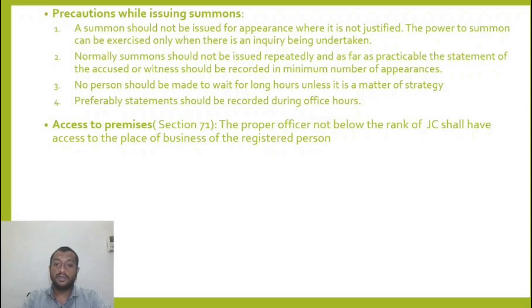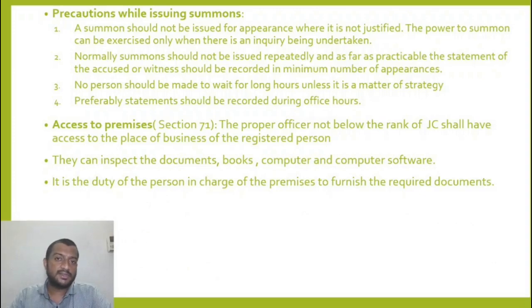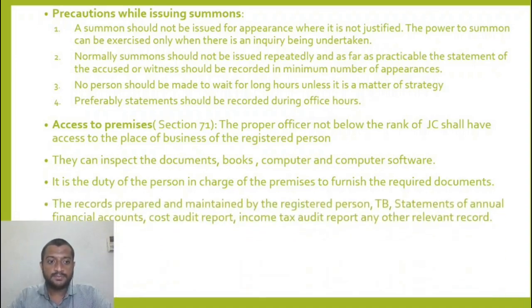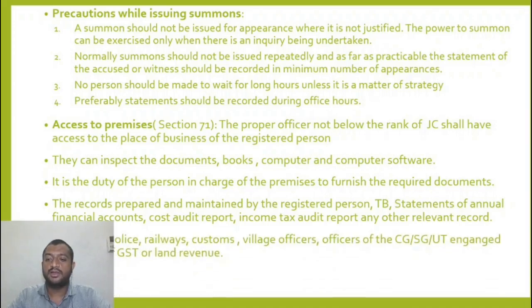Access to premises. The proper officer not below the rank of joint commissioner shall have access to the place of business of the registered person. They can inspect the documents. So the proper officer not below the rank of joint commissioner can inspect the premises, books, documents, computer software. The person who is in charge of the premises, it is his duty to give the required documents. The required documents are maintained by the registered person: trial balance, annual financial accounts, cost audit report, and any other records. All of these have to be given to him.